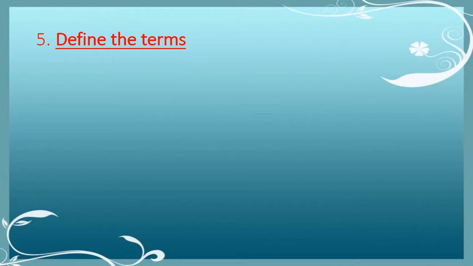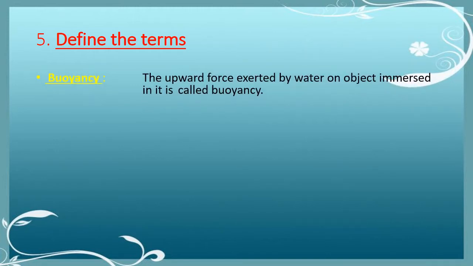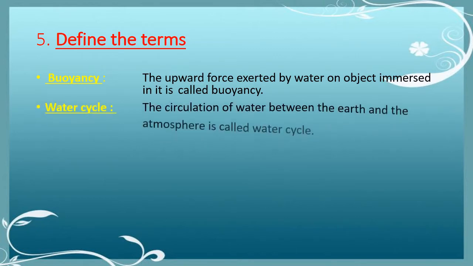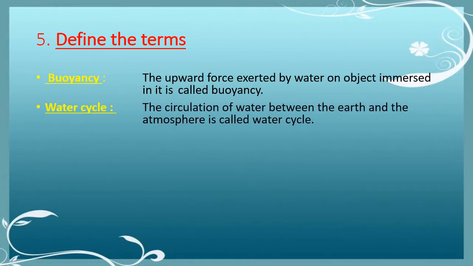So number 5 is define the terms. First is buoyancy. We all know that the upward force exerted by water on an object immersed in it is called buoyancy. Next is the water cycle.